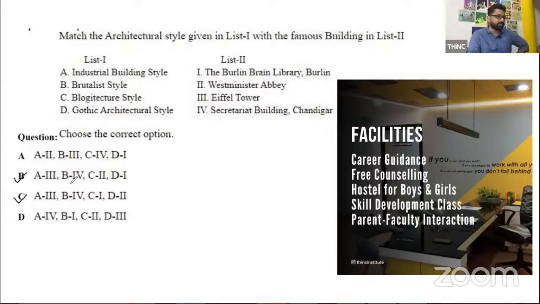Then B4, they've already put it, so that's also not going to change. B4 is brutalistic style secretariat building. Who is the architect of that? Brutalistic style secretariat building in Chandigarh. Who is the designer? Correct, Le Corbusier.